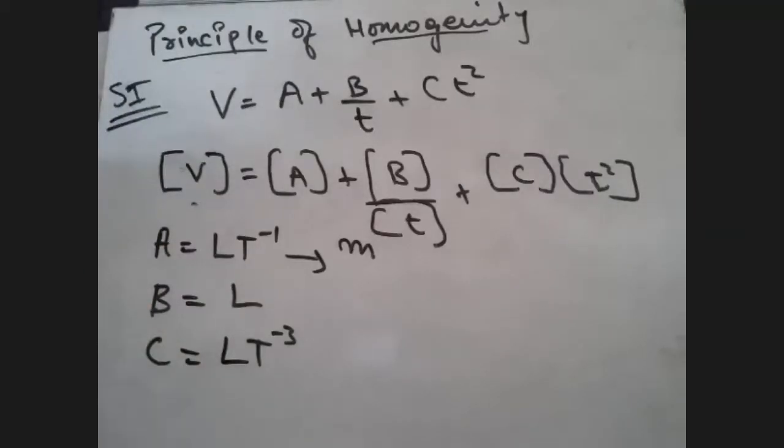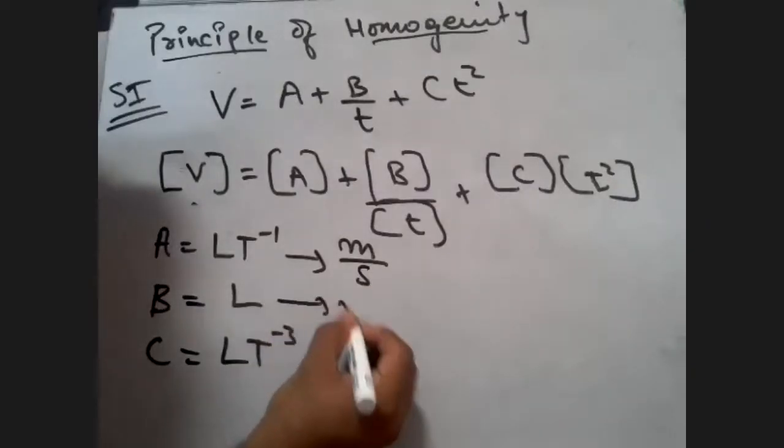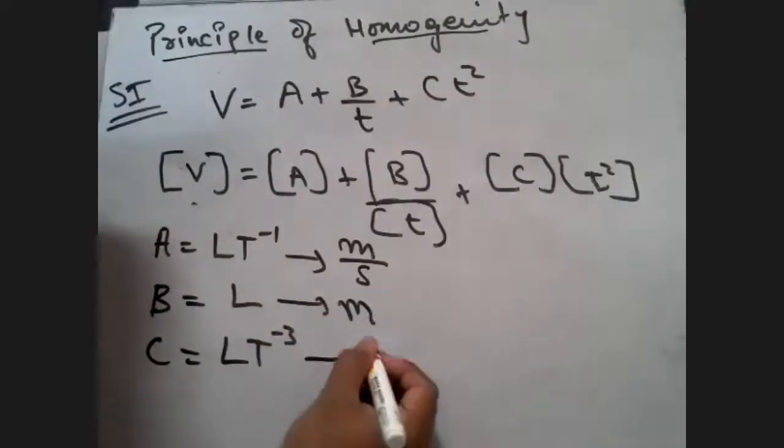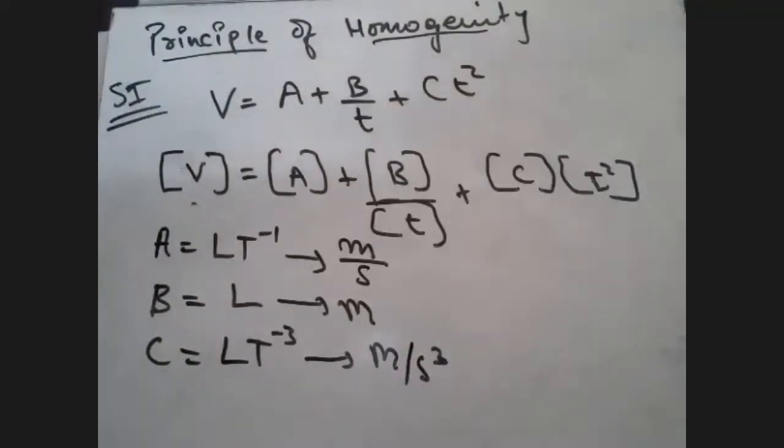B will be just meter, and C will be meter per second cube. Yes, that is correct.